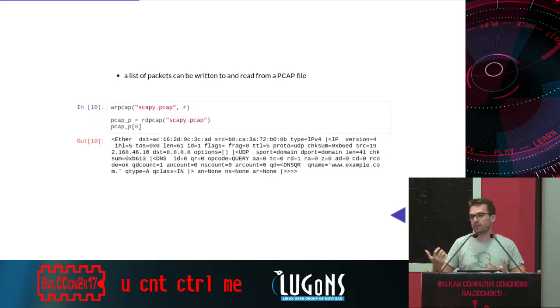We can also save a list of packets in a pcap file. For example, I can use the wrpcap function to write the packets into the scapy.pcap file. I can also open it by doing rdpcap, and the pcap_p variable will store a list of packets that I can access. So the first one, that's the actual question we sent.